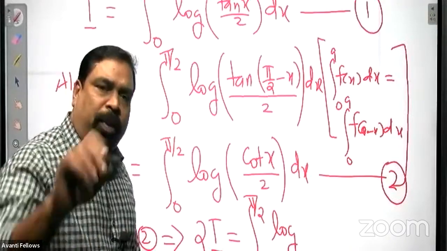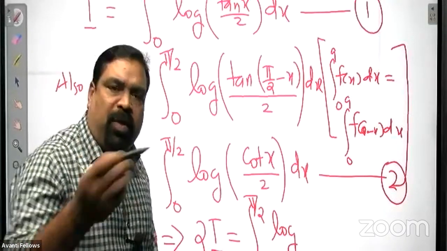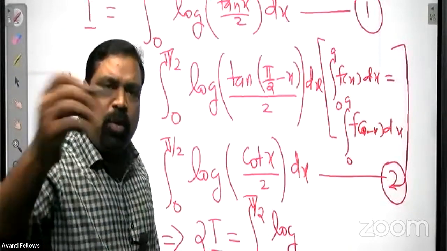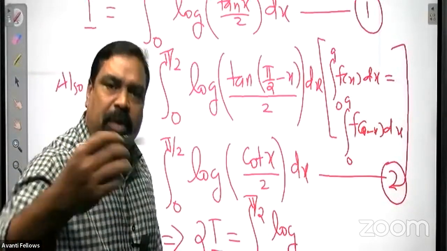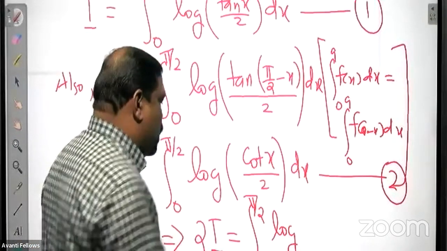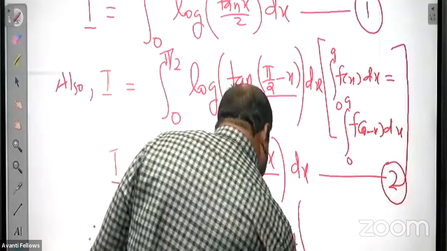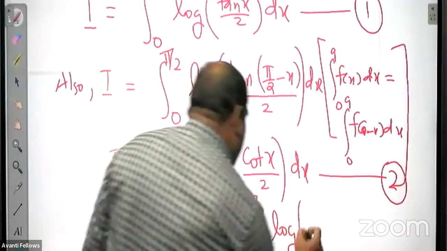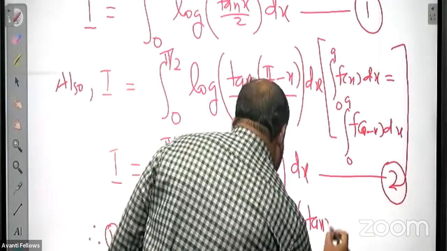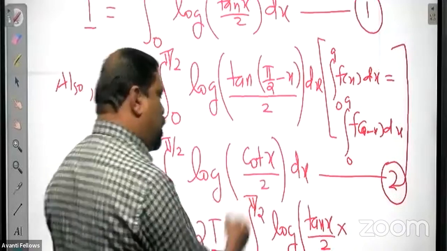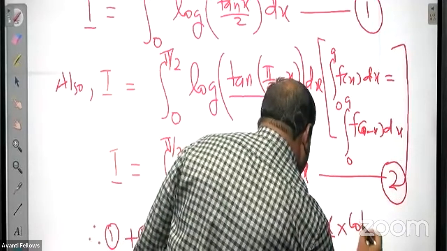Remember the property: log x plus log y equals log of x into y. So we will apply that property. The first term is tan x by 2, and the next term is cot x by 2.